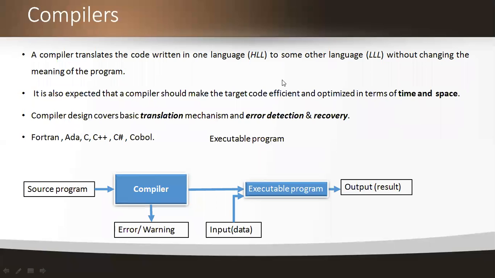What is a compiler? A compiler is a translator. We are translating from one language to another, that means from a high level language to an assembly level language or low level language. We can call LLL a low level language. Here we have to make a note that we need to translate without changing the meaning of the program by using the compilers.